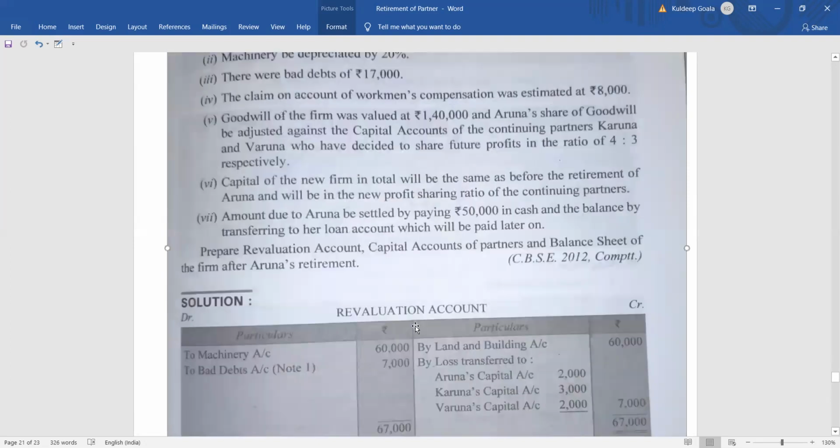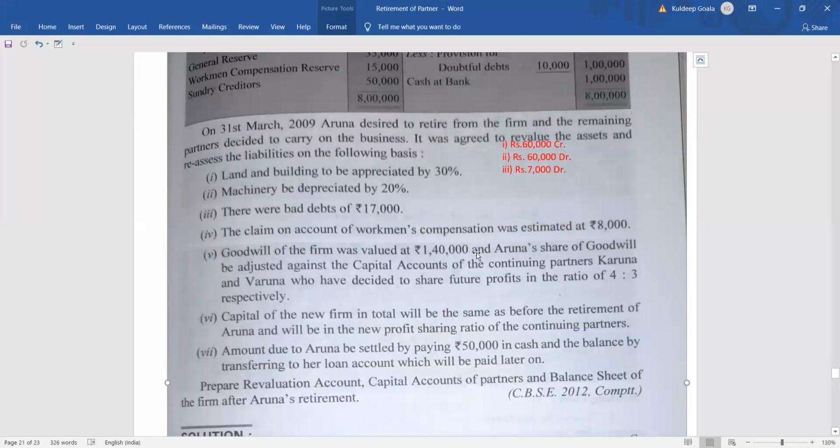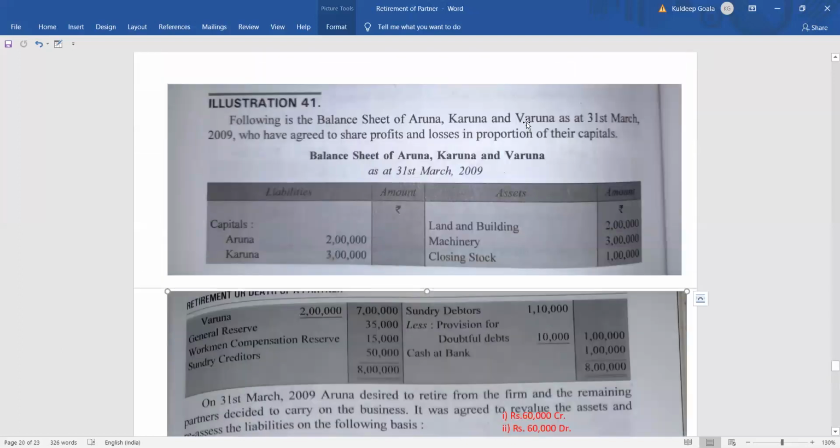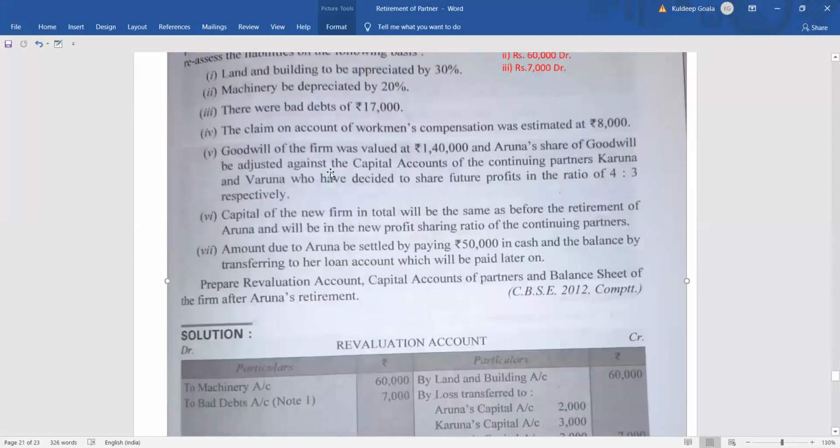So once the revaluation account is over and the balance sheet work is also over, then we will go for treatment of goodwill. So in case of goodwill, we can see that goodwill of the firm was valued at 1,40,000. And what was Aruna's share? Aruna was the first partner, so 2/7, right? The profit sharing ratio was 2:3:2. So it will be 2/7 in case of Aruna. So 2/7 of 1,40,000, that is the total goodwill, so Aruna's share will be 2/7 of 1,40,000, and